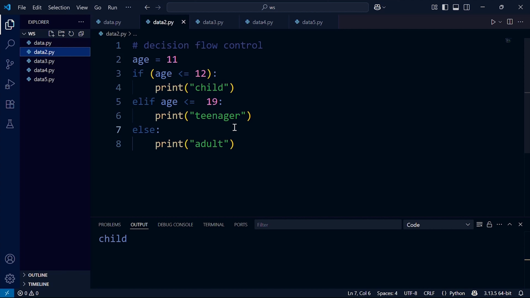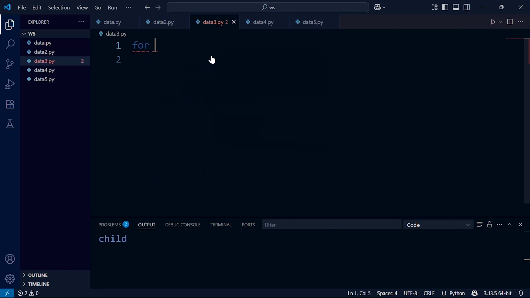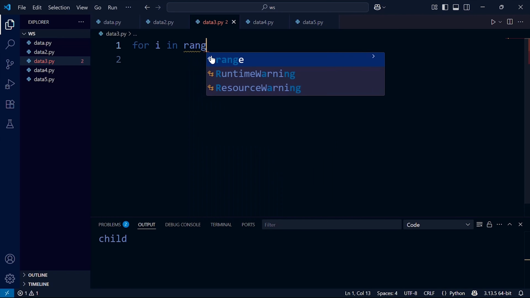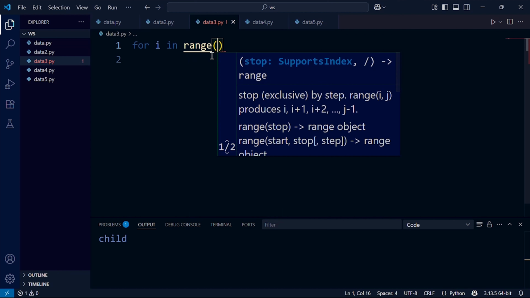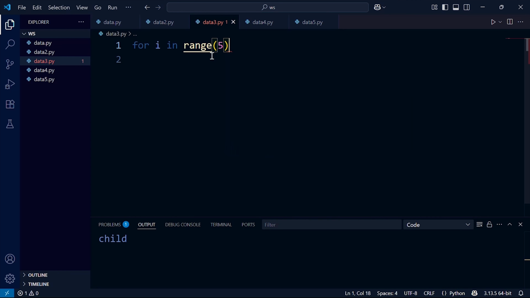The loop executes a part of the program until the condition is satisfied. Let's start with the for loop. We will end up with the while loop. We begin with for as a keyword, and we write i as initialization. Let's use the range function. Let's say, for example, 5, which means it will execute until 5, but 5 is not included in the result. So we put the colon at the end of the for loop and press enter.